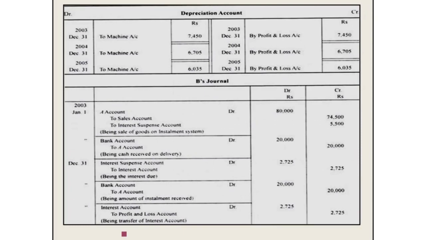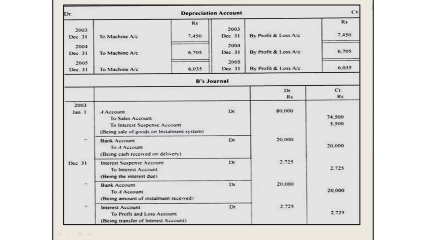Next, we see Mr. B's journal entries, that is, the seller's account. Journal entry: Mr. A account debit to sales account and interest suspense account, same as usual, 74,500 and 5,500 for the interest amount. So the total amount is 80,000. Next, bank account debit to Mr. A account 20,000, for cash received on delivery, the down payment value. Next, interest suspense account to interest account. The first year installment interest amount is 2,725. Plus the installment journal entry: bank account debit to Mr. A account, being the installment amount received from Mr. A. So the 20,000 includes the interest amount also.